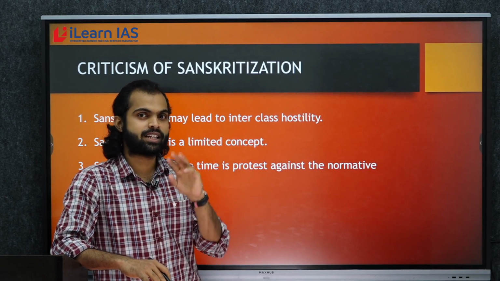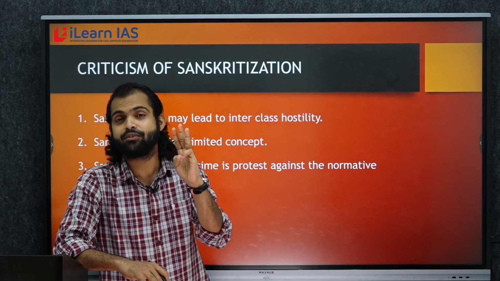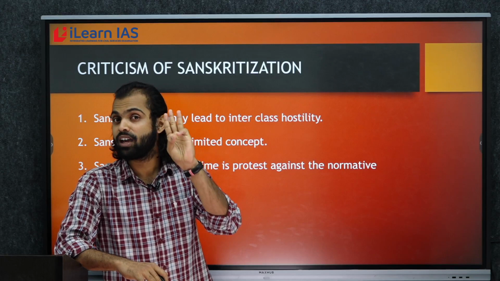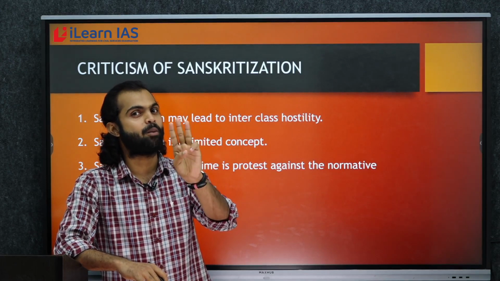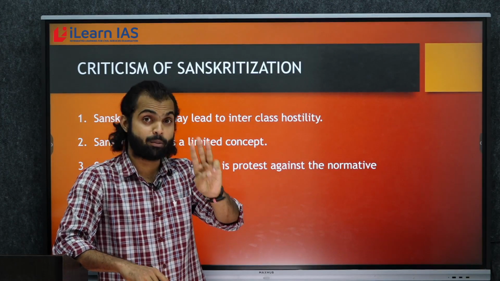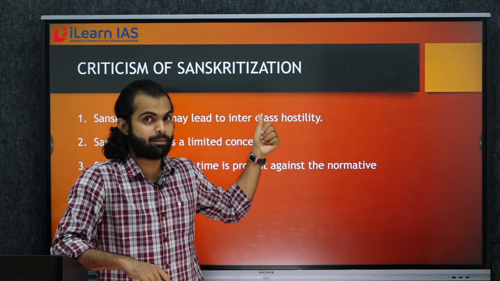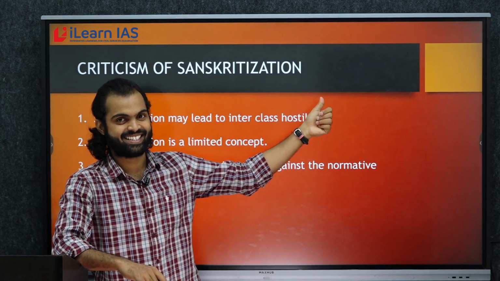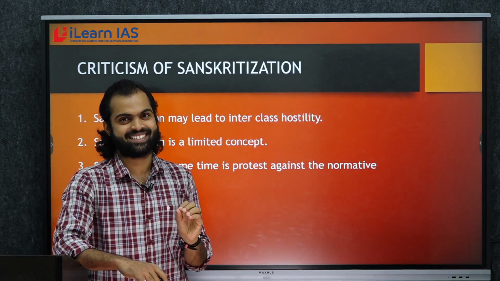Then we discussed the three features, and then we moved on to the three types or modes of Sanskritization: the Varna model, the cultural model, and the last one, the local model, which means that the dominant caste practices are followed or imitated. The last point, which I have already mentioned twice, is the criticism of Sanskritization. So I hope now you know something about Sanskritization.